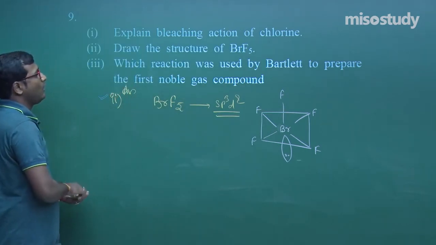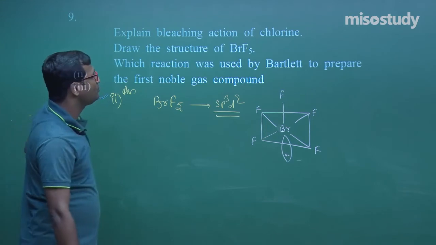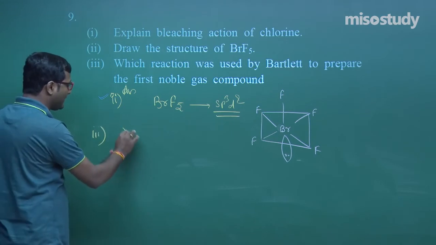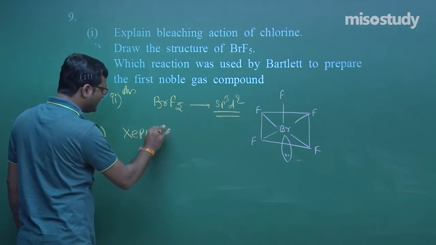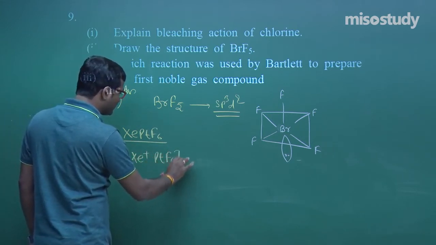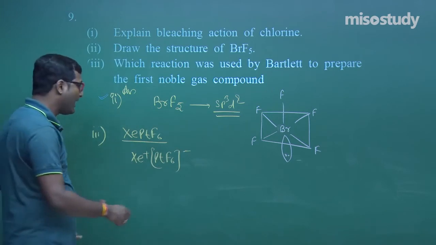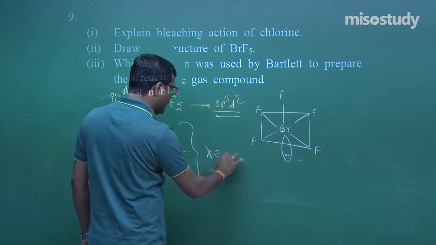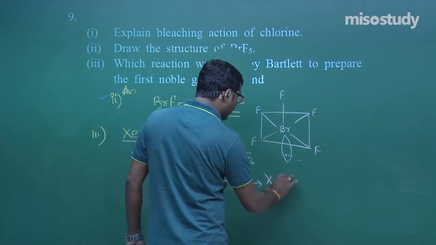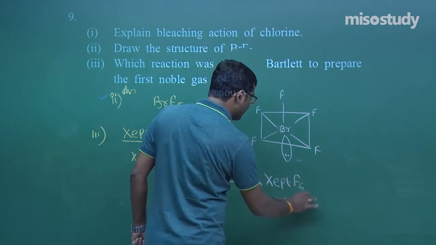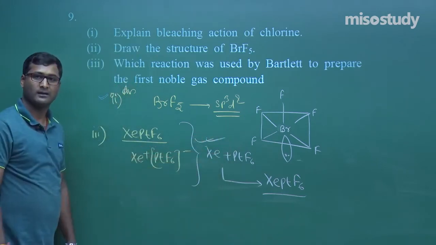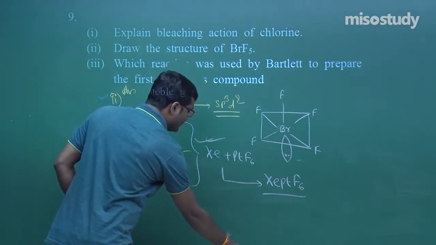This is the case. Now, which reaction was used by Bartlett to prepare the first noble gas compound? That is, the first noble gas compound is XePtF6, my friend. That is Xe plus PtF6, when Xe was treated with PtF6, there is formation of the first compound XePtF6. This is the reaction, my friend. Clear? Now I am going to rub this part and we'll discuss the next question.